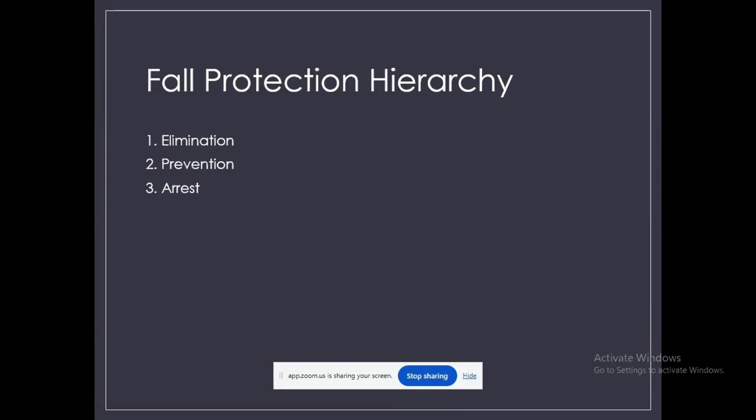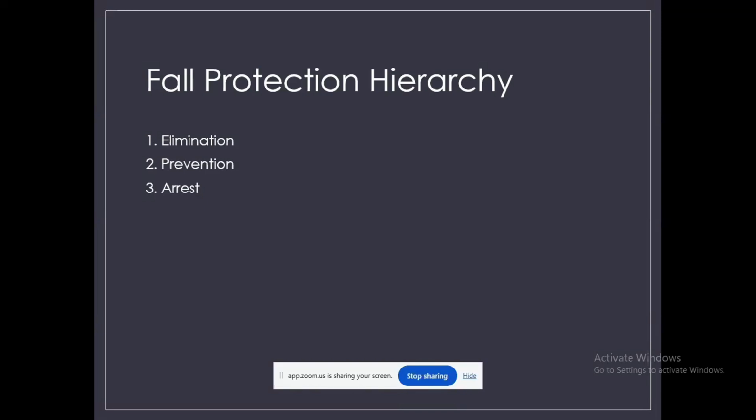Then the fall protection hierarchy. The fall protection hierarchy is a systematic approach used to control fall hazards. It follows the principle of controlling the hazards at the highest level possible before relying on personal protection.